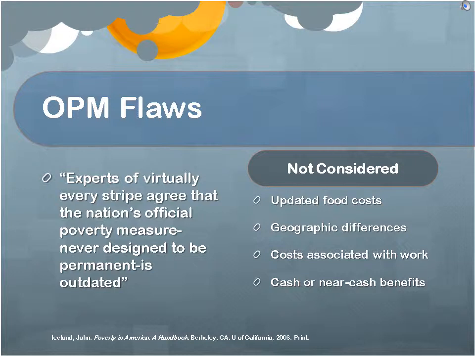Secondly, the OPM does not take into account the geographic differences in expenses. An example of this is that property costs in Manhattan are far higher than they are in rural Virginia. Furthermore, the OPM does not take into account necessary expenses. Some of these expenses are work-related transportation, childcare, taxes, and medical out-of-pocket expenses. Lastly, the OPM does not take into account cash or near-cash benefits. This includes TANF, commonly known as welfare checks, and SNAP, which are food stamps.